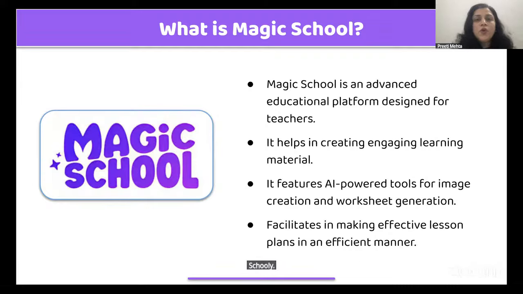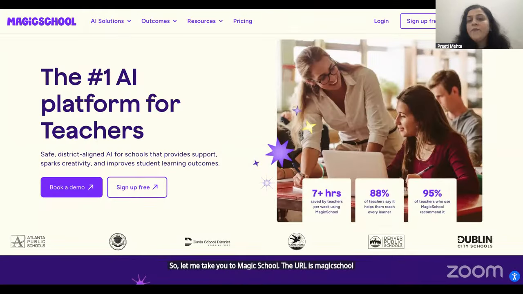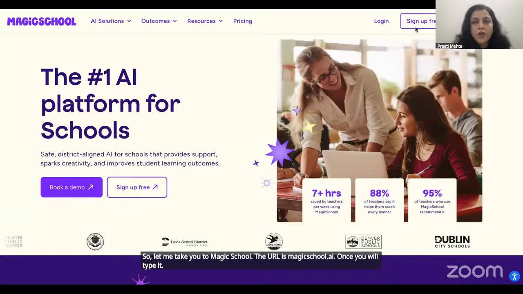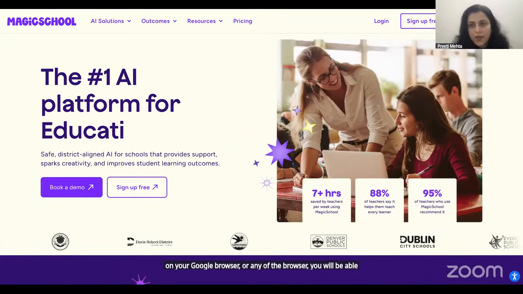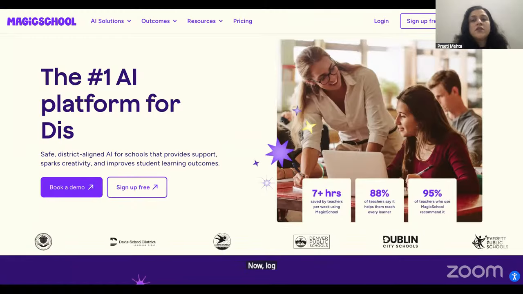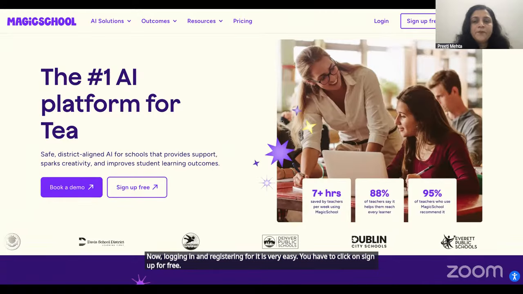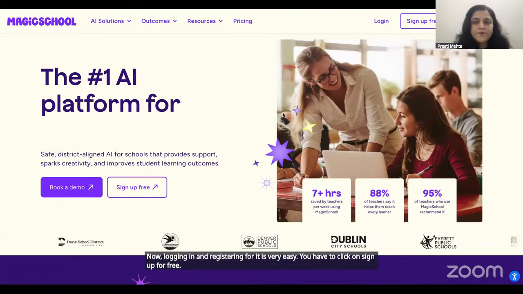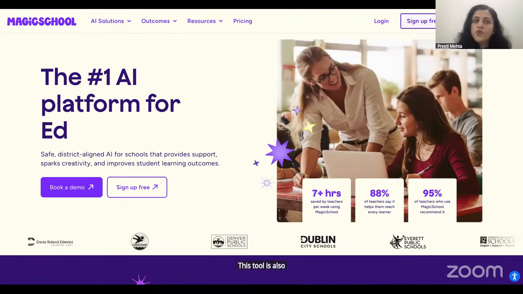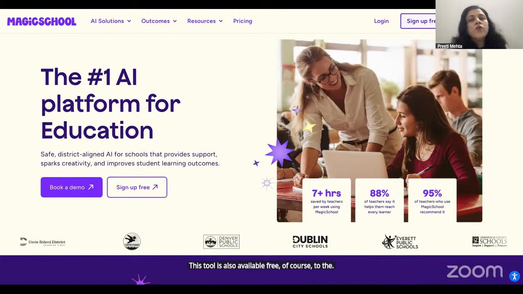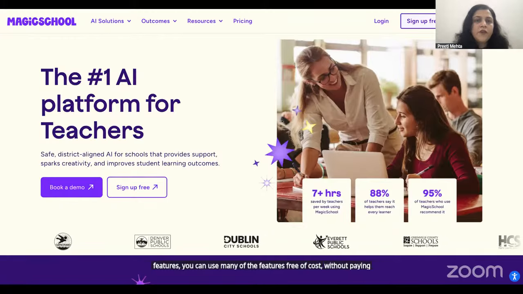So let me take you to Magic School. The URL is magicschool.ai. Once you type it in your Google browser or any browser, you will be able to see this screen. Now logging in and registering is very easy. You have to click on sign up for free. This tool is also available free of cost to teachers. You can use many of the features without paying any fee.